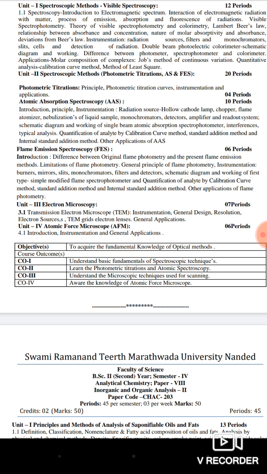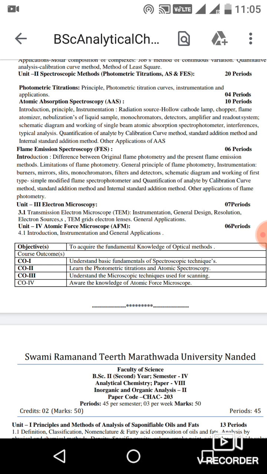Then the third unit, electron microscopy. In electron microscopy, we are going to learn about transmission electron microscopy, known as TEM. Instrumentation of that, general design and resolution, electron sources, TEM grid, electron lenses and general application.